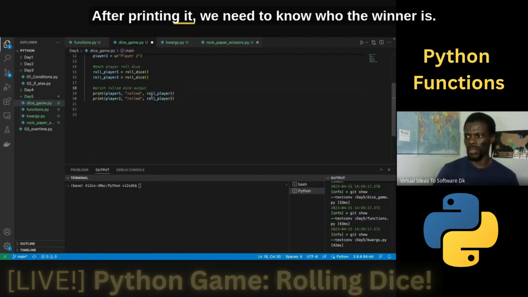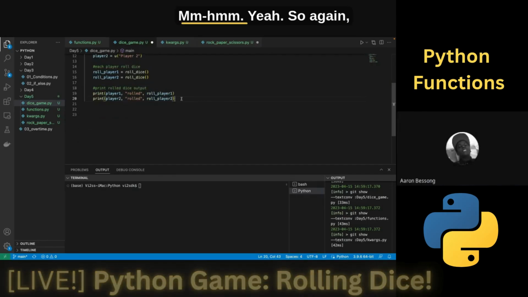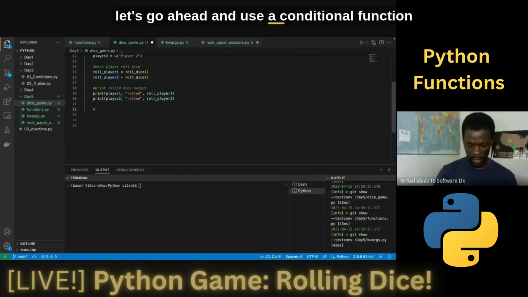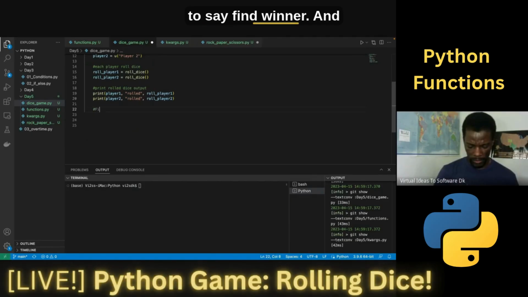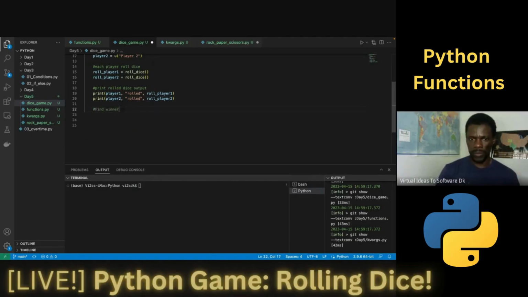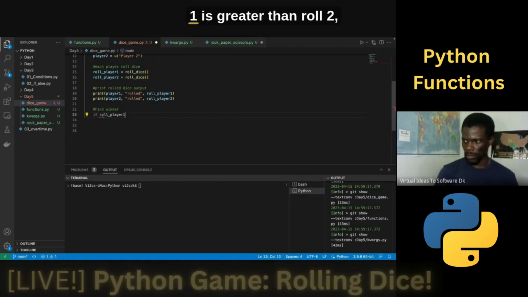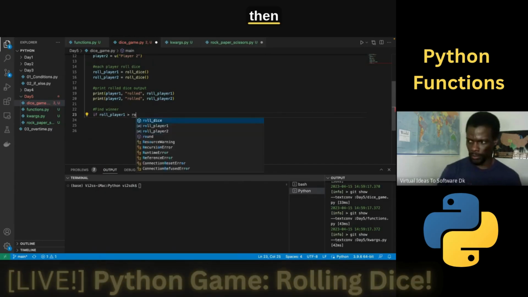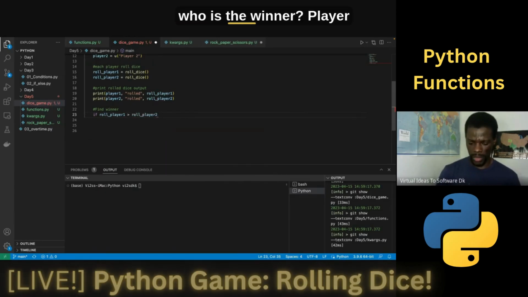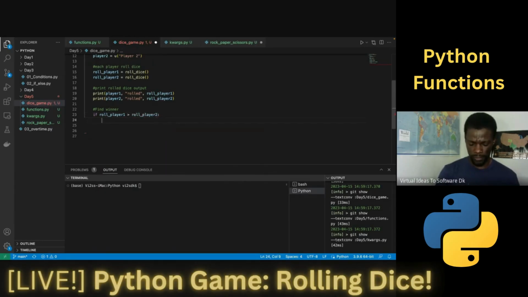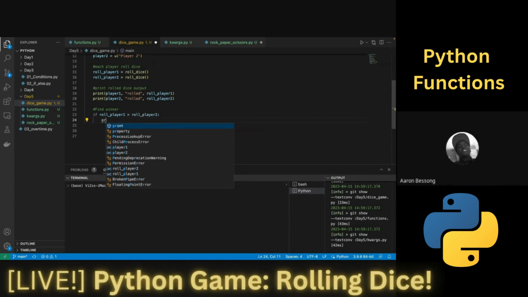But after printing it, we need to know who the winner is. So again, let's go ahead and use a conditional function to say find winner. Go ahead and say if roll 1 is greater than roll 2, then who is the winner? Player 1 wins, right?